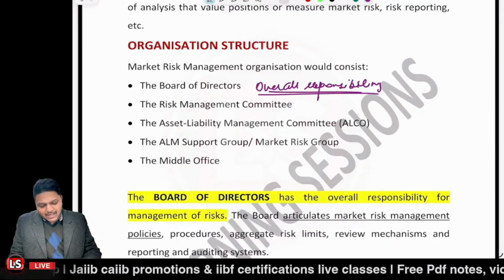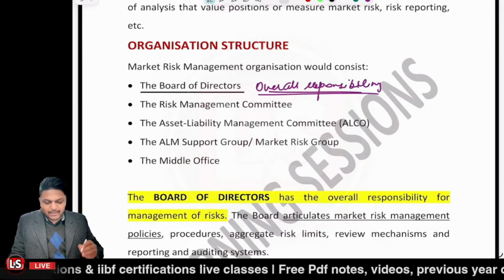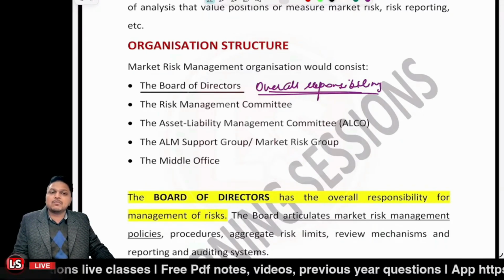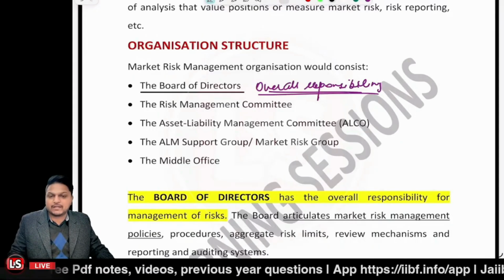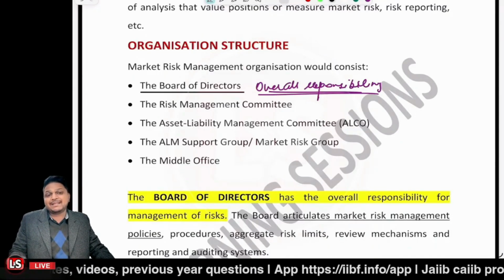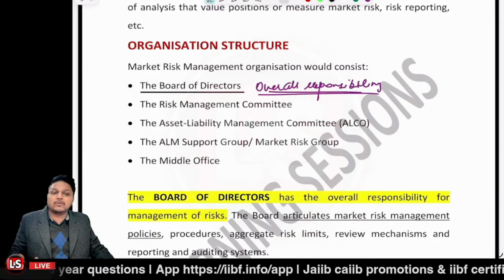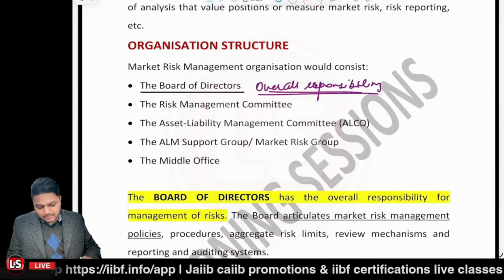Whatever major thing is to be done, is done by the board of directors. They decide the risk management policy of the bank and set the limits for liquidity, foreign exchange, anything. Those are all fixed by the board of directors.